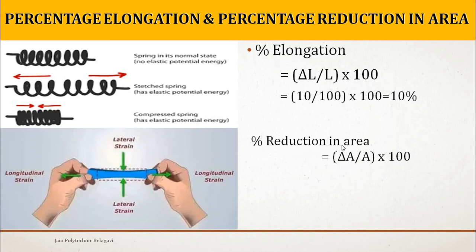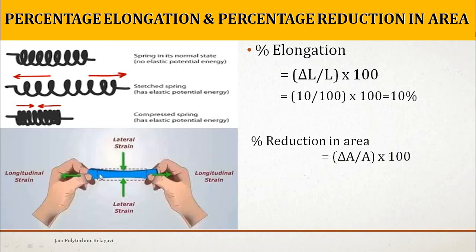Now coming to reduction in cross sectional area. You can observe here lateral strain. Lateral means across the length of the body. The dotted line is the original cross section dimension, the original thickness of the material.